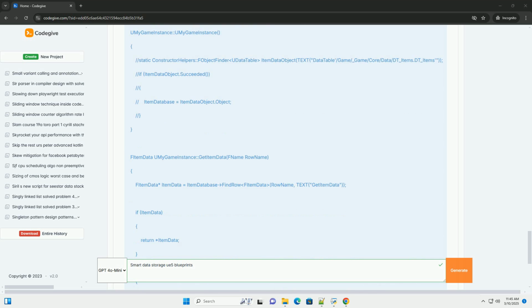3. Bind to the delegate in blueprints. In any blueprint that needs to know when item data changes, get a reference to the game instance, cast to your custom game instance class, and use the assign node associated with the OnItemDataChanged delegate. Connect the output of the assign node to a custom event that will be triggered whenever the delegate is broadcast. 8. Code example, complete, item data, game instance, accessing in an actor.